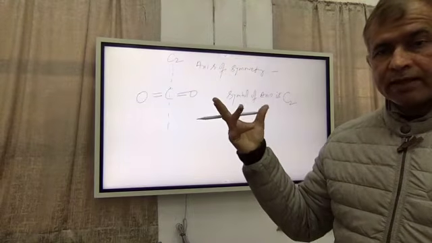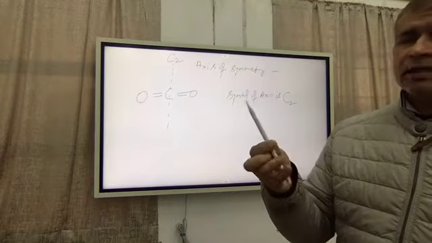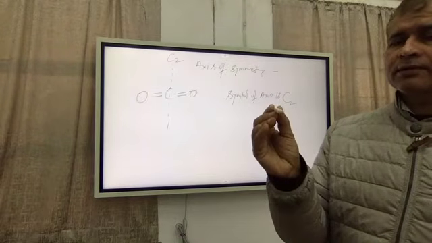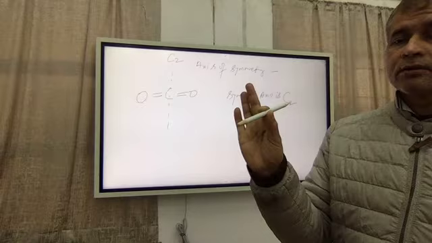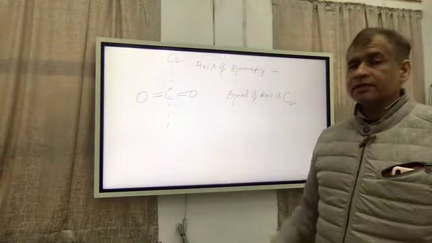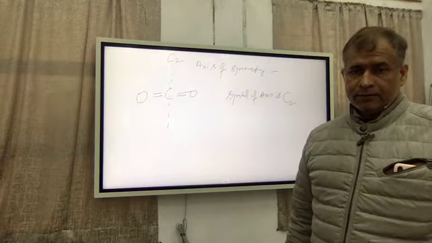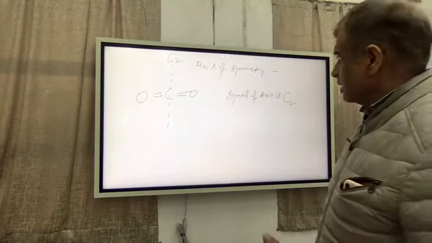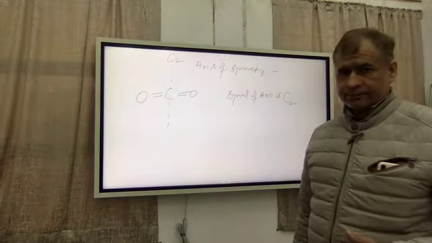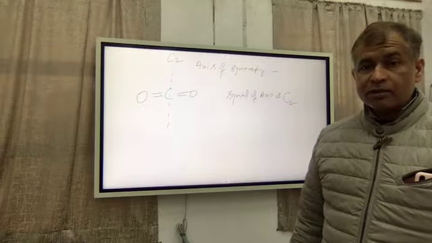If you rotate by 180, then only you will get a similar orientation. If you rotate by 90, initially it is looking like this, it will look like this, so it is not similar. So 90 means C4. C4 is not present here. Only C2 is present here. So I hope you understand the basic definition or meaning of a symmetry axis. So this is the C2 axis. How many C2 axes are present?